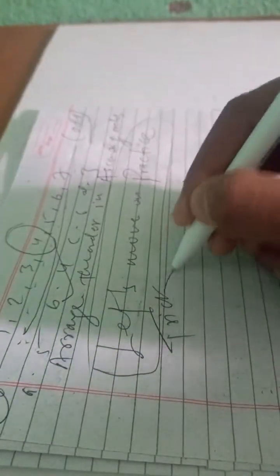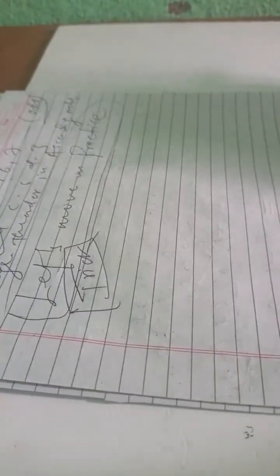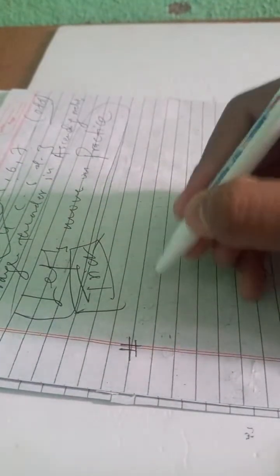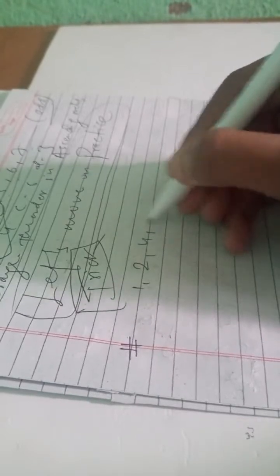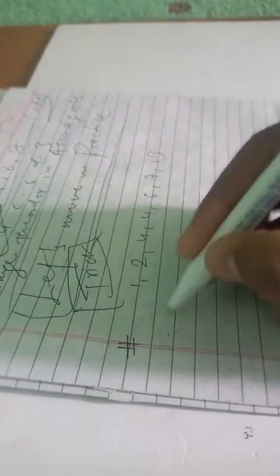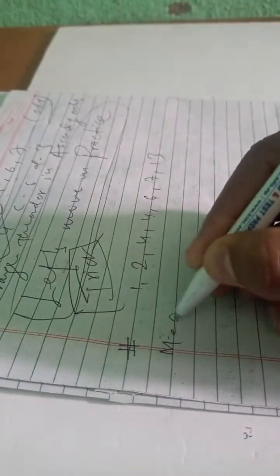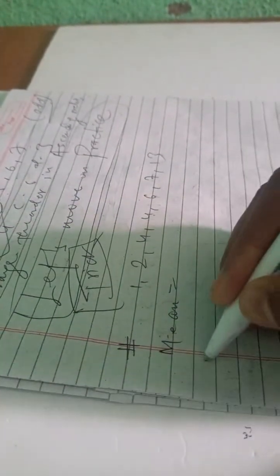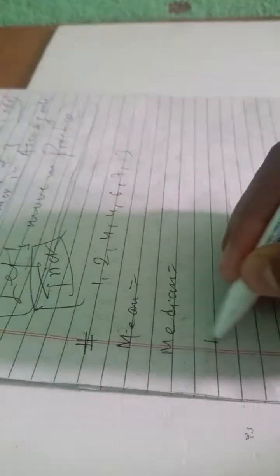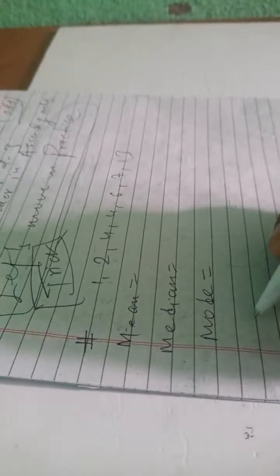Now we'll go on to tricks for practicing all the questions of statistics. Suppose I give one question. From one question you will practice mean, median, mode and range. That one question is like this. You have to find the mean, the median, the mode, and the range.